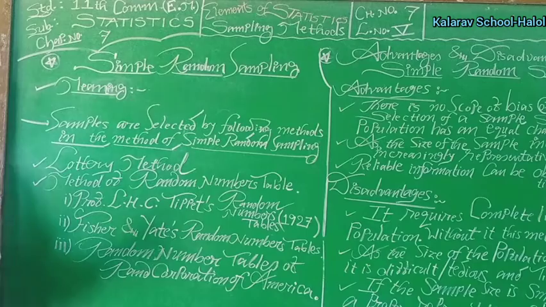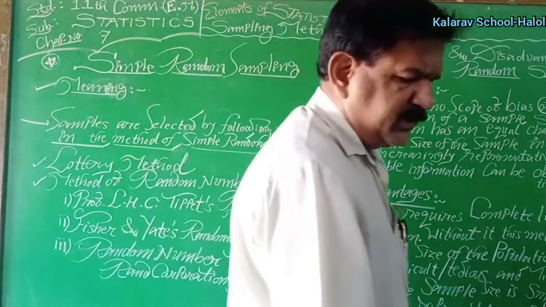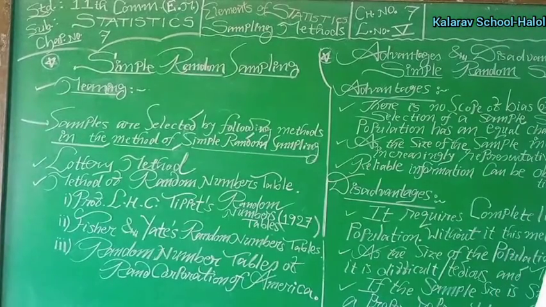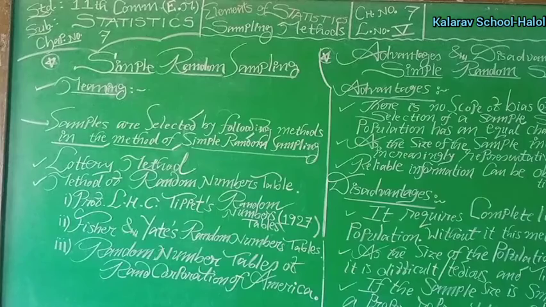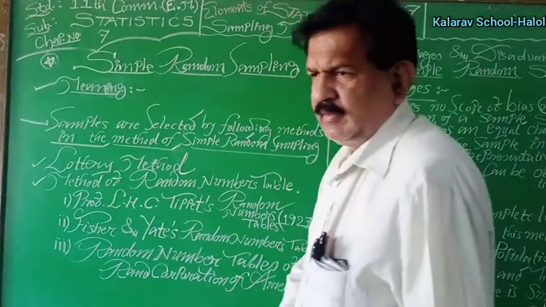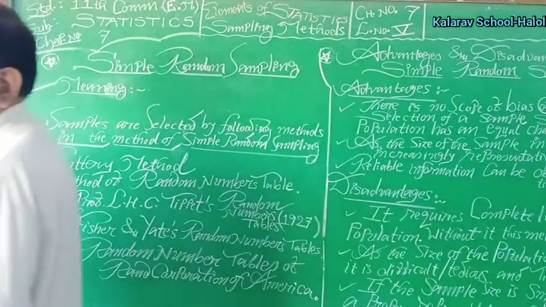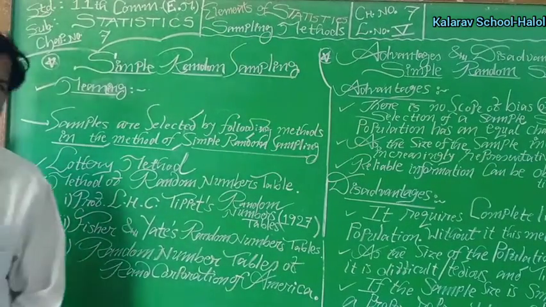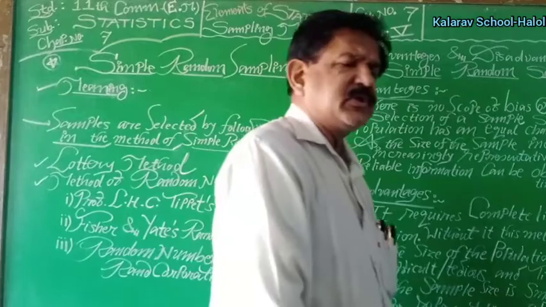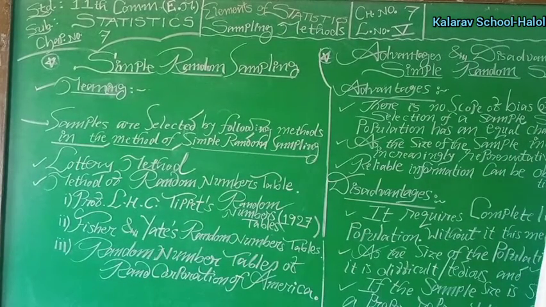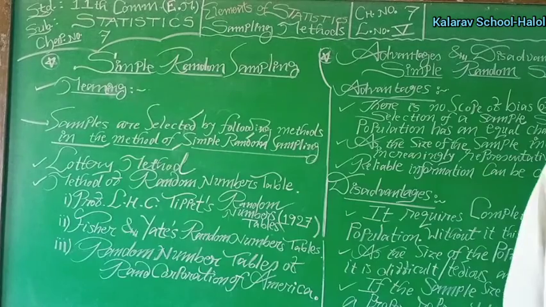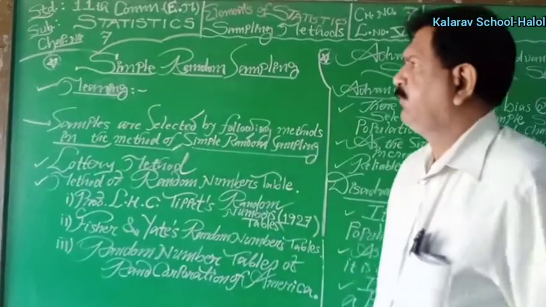Standard 11 Commerce, subject Statistics, chapter number 7, Sampling Methods, and this is the last lecture for sampling methods. Various sampling methods are there: simple random sampling, stratified random sampling, and systematic sampling, out of which this is one of the important methods which is in our syllabus.